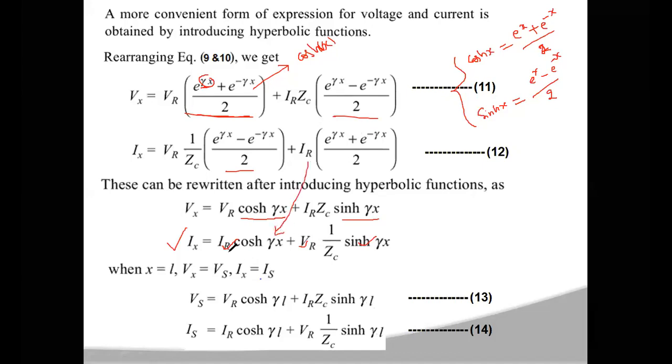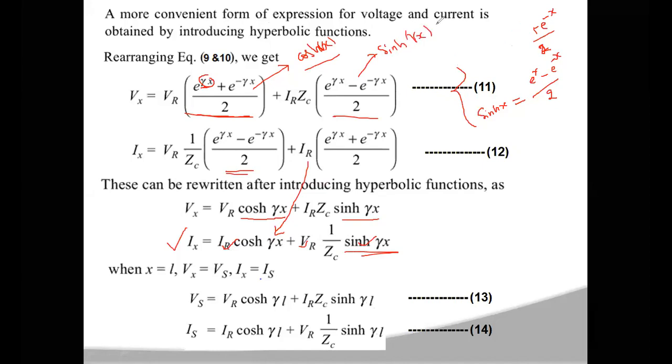So here IR into cosh gamma x, plus in place of this you get sinh gamma x. If there is e power gamma x plus e power minus gamma x by 2, that can be written as cosh of gamma x. If it is e power gamma x minus e power minus gamma x by 2, this is sinh of gamma x.